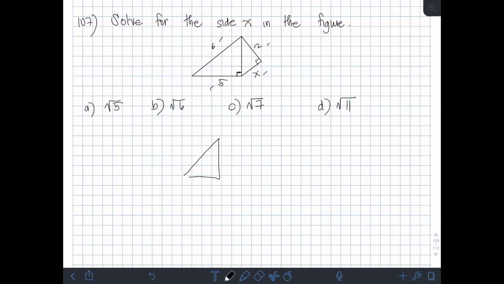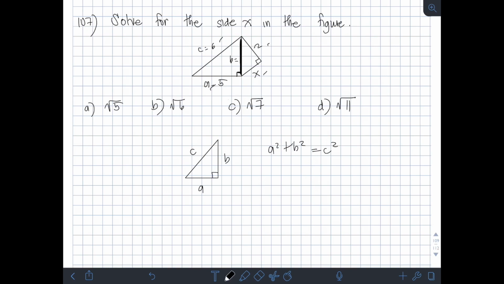So, given the right triangle, let's say this right triangle with legs A, B and hypotenuse C, Pythagorean theorem states that sum of the squares of the legs is equal to the square of the hypotenuse, right? So, therefore, A square plus B square is equal to C square. Okay? So, pwede muna tayong mag-start dito sa right triangle na to. So, hanapin natin itong isang leg na to.